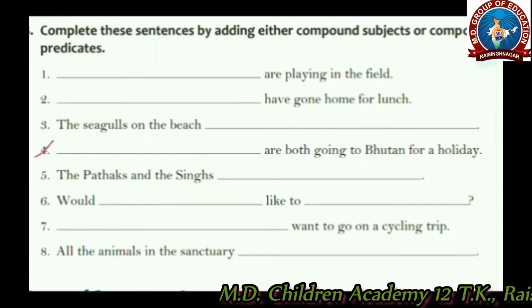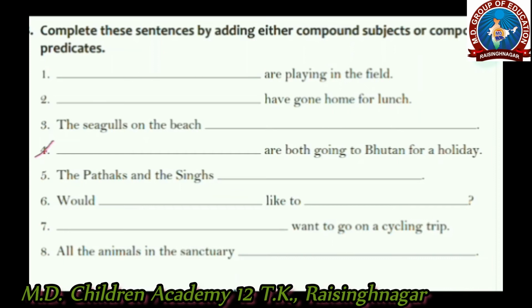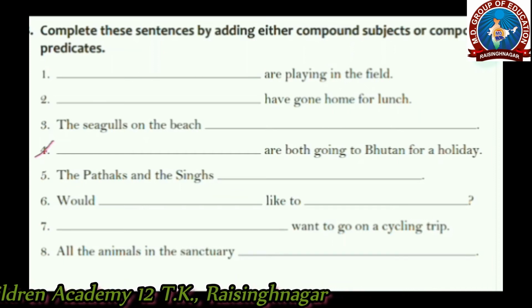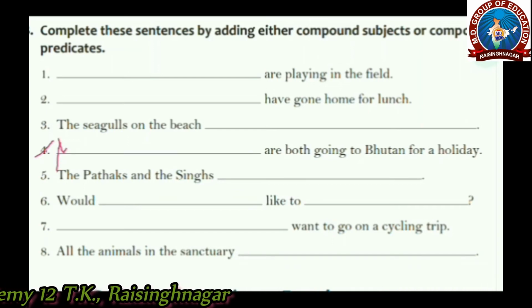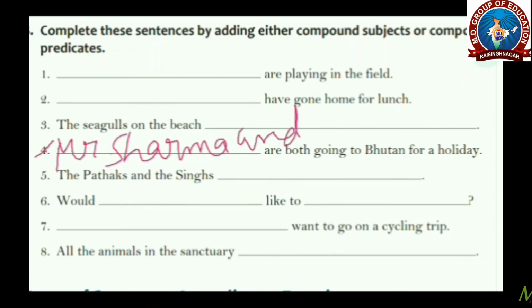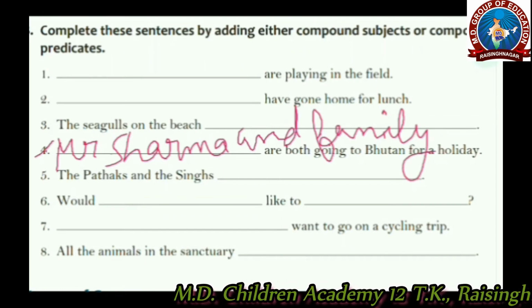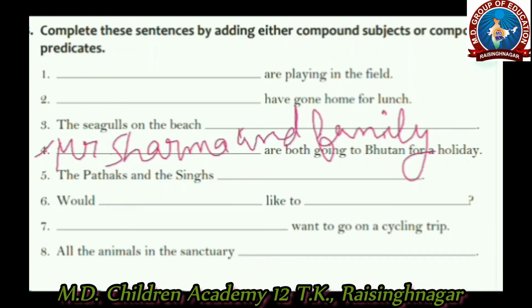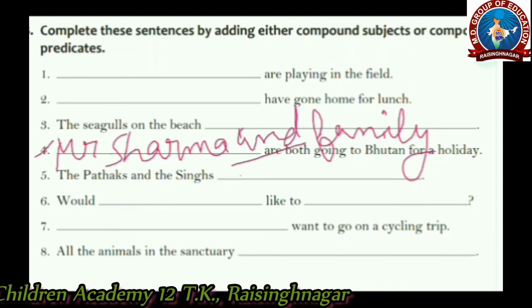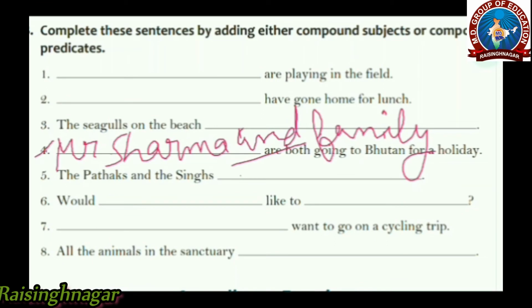The next one is dash are both going to Bhutan for a holiday. Here we need to fill the subject, a compound subject, more than one. So we may fill Mr. Sharma and family, Neha and Naman, my uncle and aunt, whatever subjects you want to fill. Right? These two subjects are joined with the help of this conjunction and. Mr. Sharma and family are both going to Bhutan for a holiday.